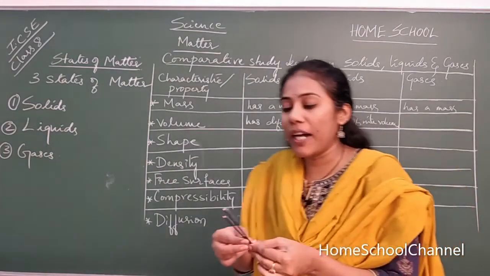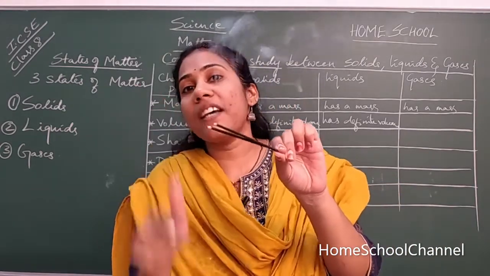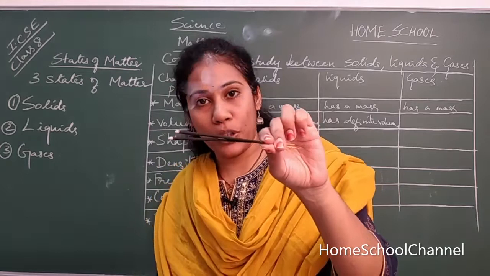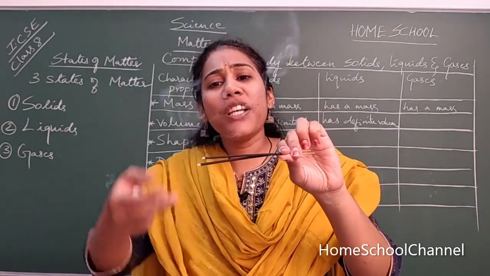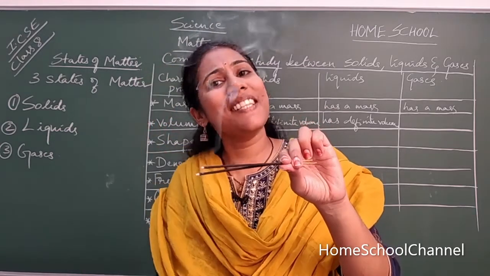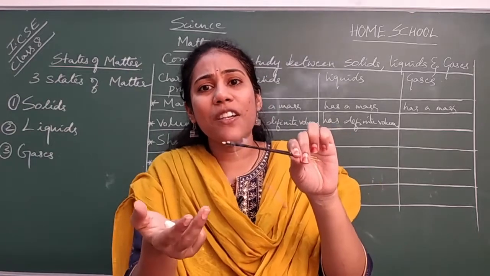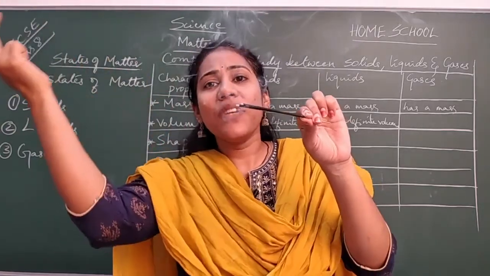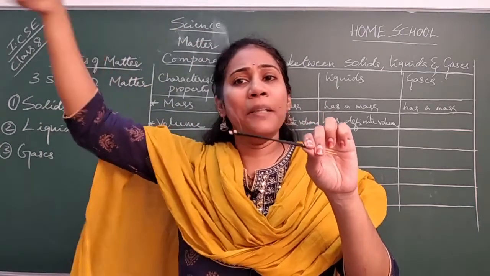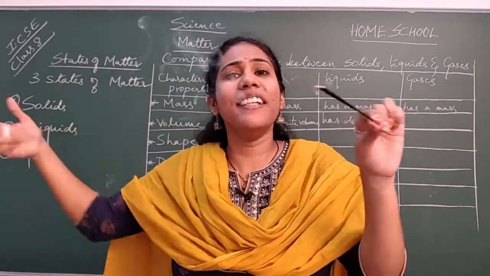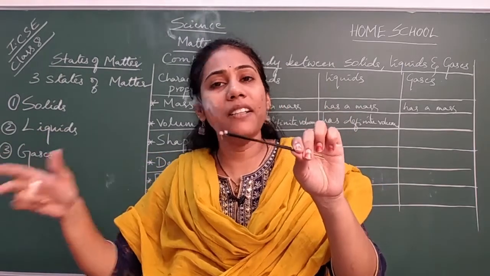see, I have got agarbattis, which are giving out gas. The stuff which is coming out in the form of smoke from the agarbatti is a gas. So how do you measure the space occupied by this gas? See, this gas is going everywhere. It has no direction, yes or no? Some amount of it is going this way, some amount is going this way, some amount is coming down, and it is randomly moving. It is moving wherever it wants, at a particular speed, yes or no?